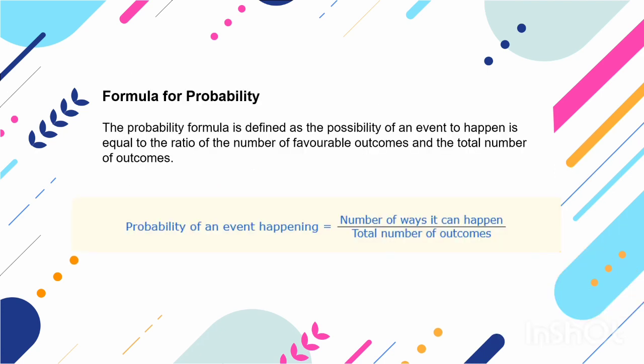And then formula for probability. The probability formula is defined as the possibility of an event to happen is equal to the ratio of the number of favorable outcomes and the total number of outcomes. The formula is probability of an event happening equals number of ways it can happen divided by total number of outcomes.